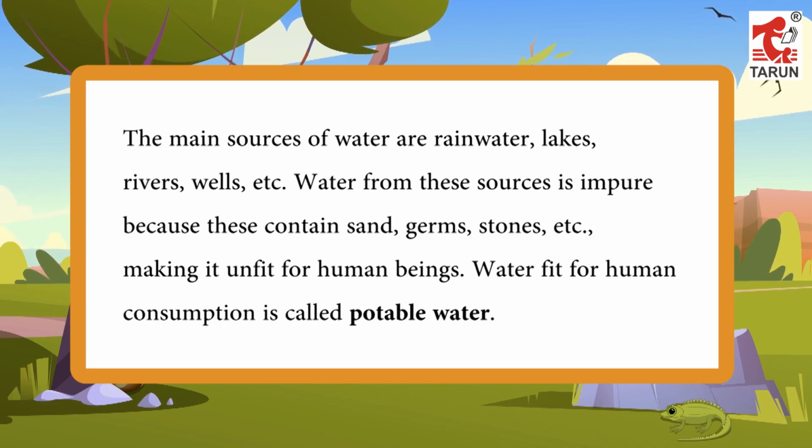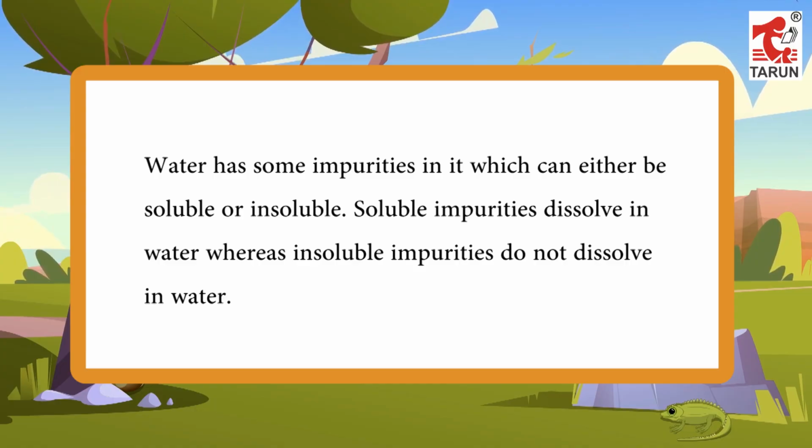Water from these sources is impure because these contain sand, germs, stones, etc., making it unfit for human beings. Water fit for human consumption is called potable water. Water has some impurities in it which can either be soluble or insoluble. Soluble impurities dissolve in water whereas insoluble impurities do not dissolve in water.